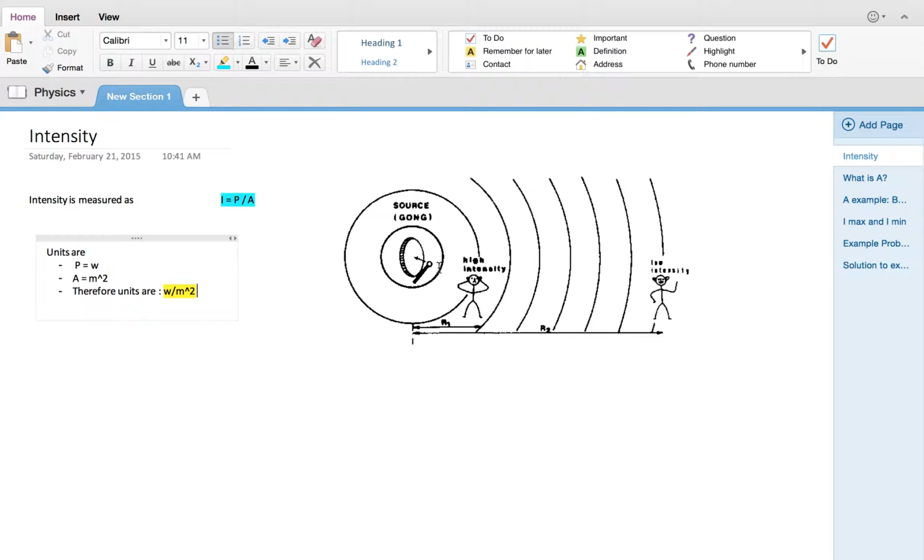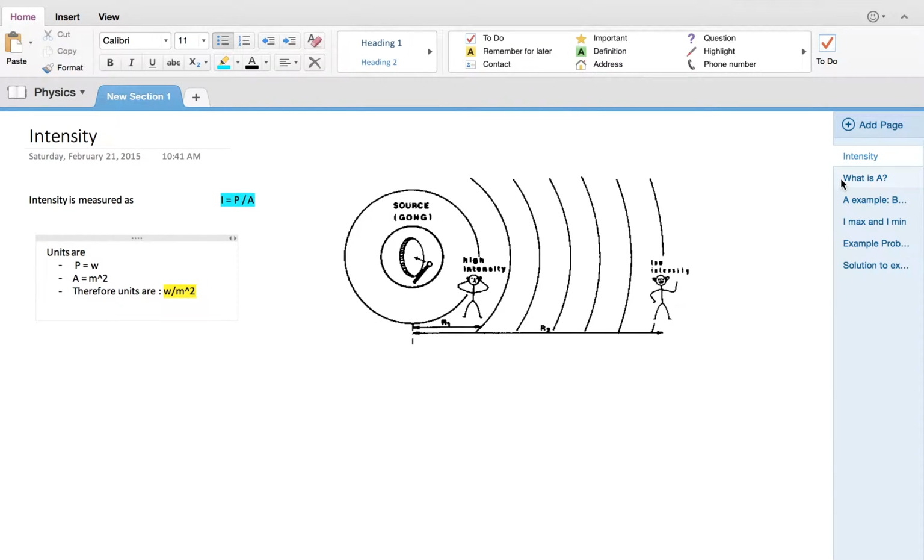So for example, let's say this gong is hit, and if you're very close to it, it's going to be a lot louder than if you were further away from it. Now, imagine yourself in this position, and this area right here depends on the radius, and you can see this from the equation. So intensity is watts over area. So the area does matter.